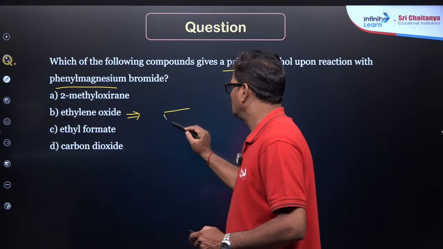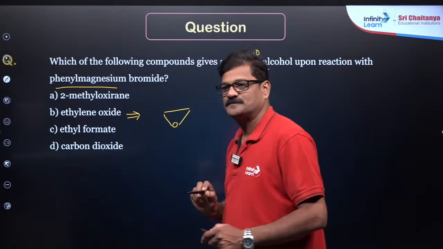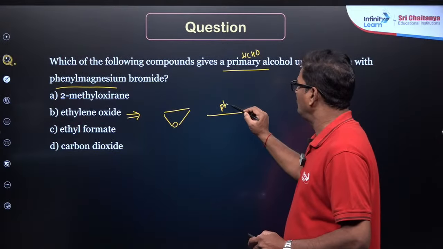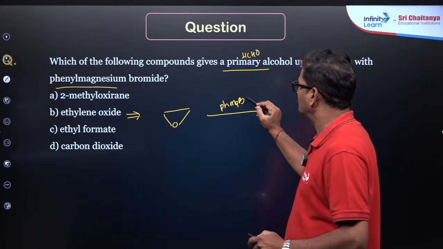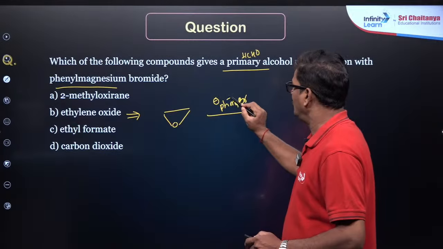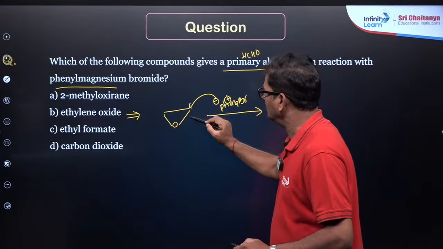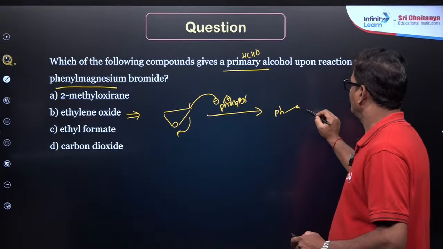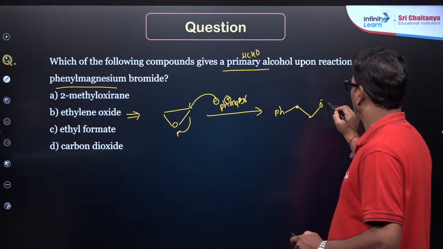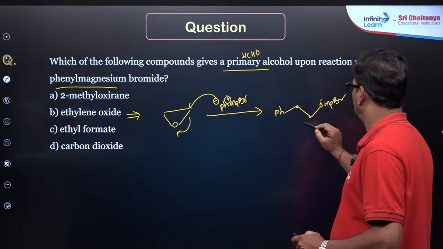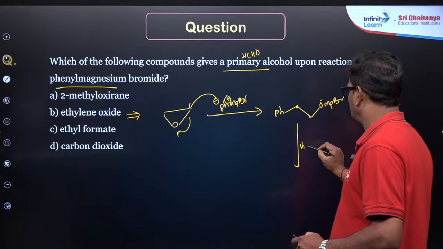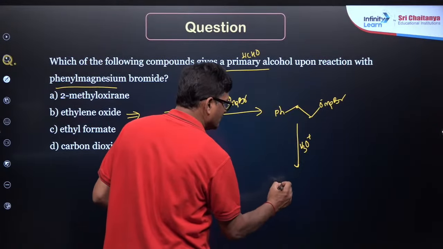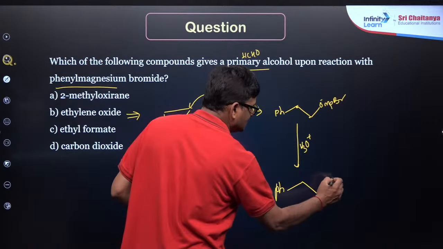With phenyl magnesium bromide, it is going to attack here, giving phenyl CH2CH2O minus MgBr, and further hydrolysis gives the primary alcohol.